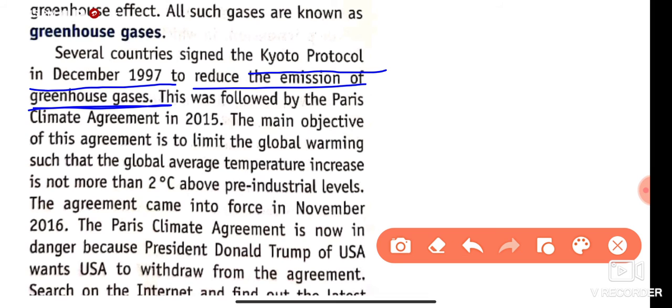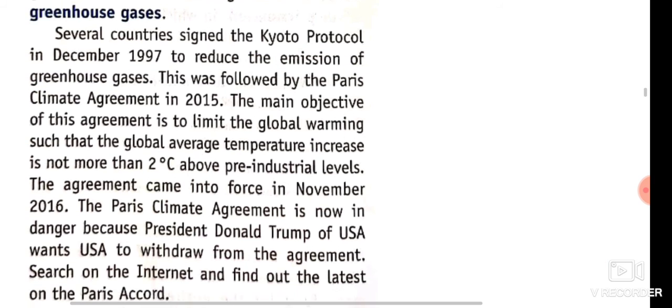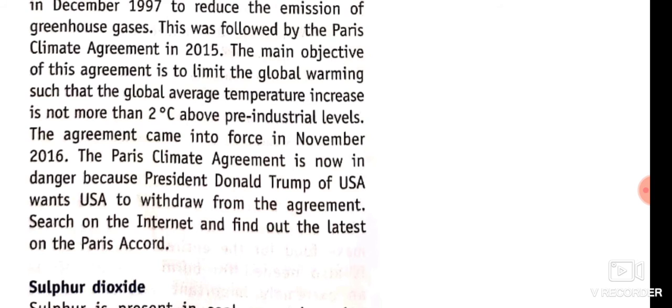This was followed by the Paris Climate Agreement in 2015. The main objective of this agreement is to limit global warming such that the global average temperature increase is not more than 2 degrees Celsius above pre-industrial levels. The agreement came into force in November 2016. The Paris Climate Agreement is now in danger because President Donald Trump of the USA wants the USA to withdraw from the agreement.